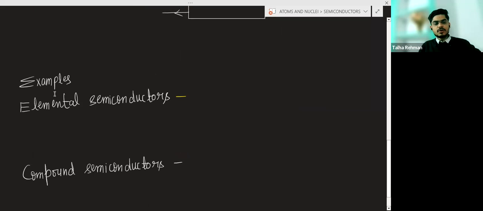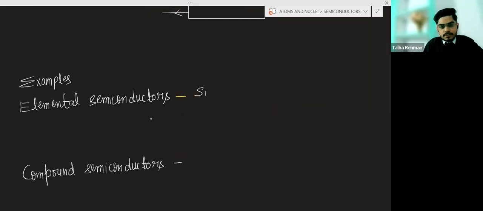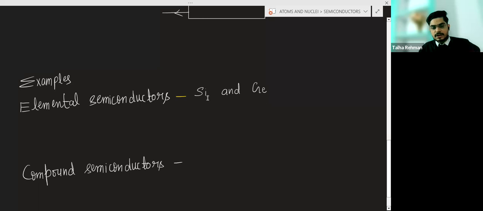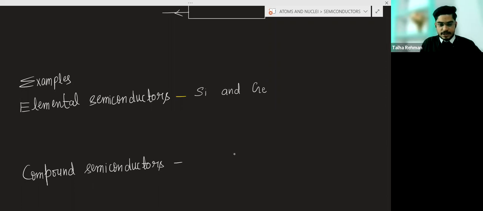Now, examples of semiconductor. In elemental form, we have silicon and germanium. These are the semiconductors in elemental form. In compound form, we have gallium arsenide, GaAs, indium phosphide.